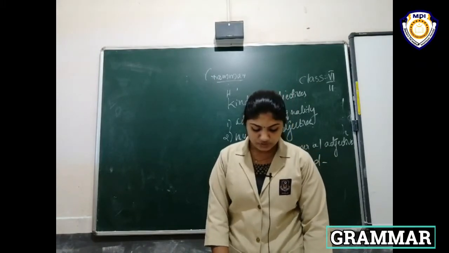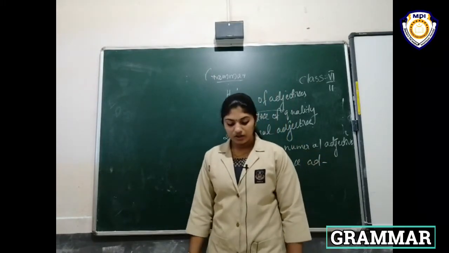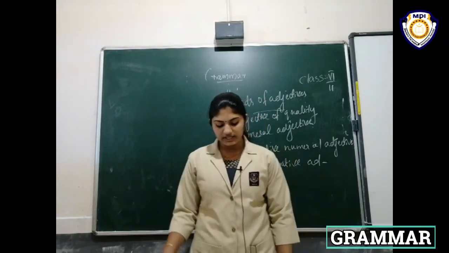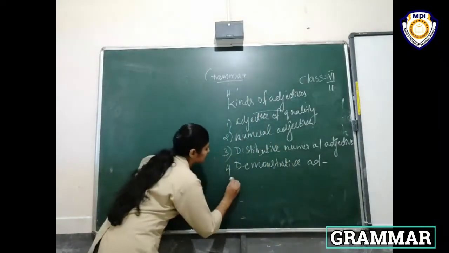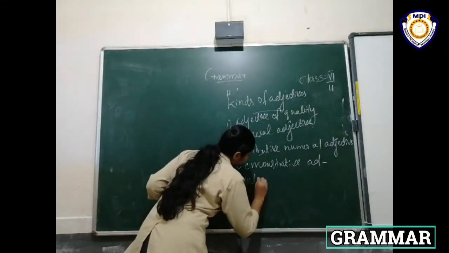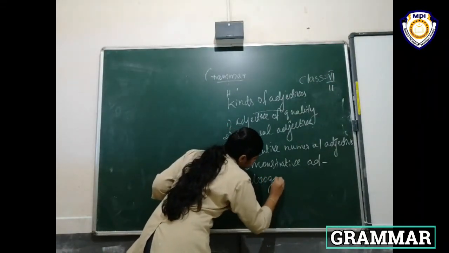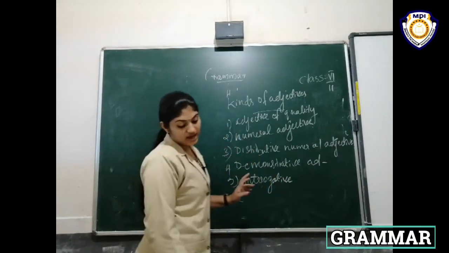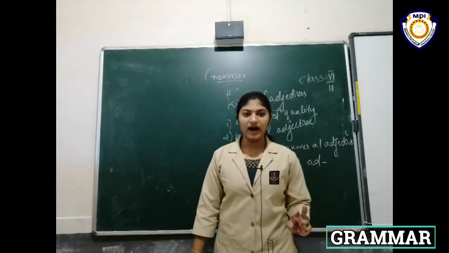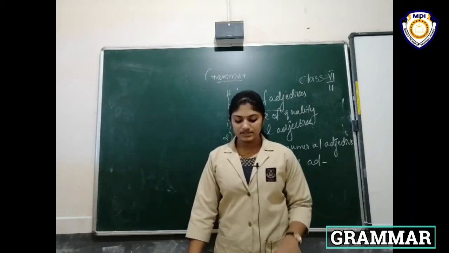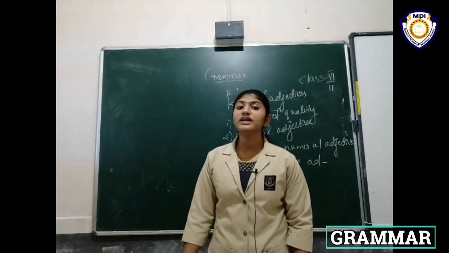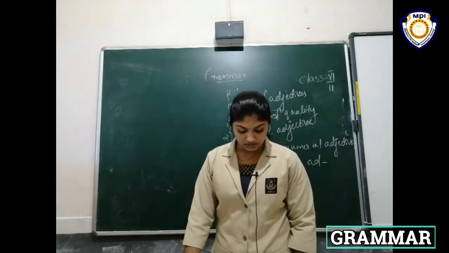Words such as what, which, whose are used before nouns to ask questions about nouns. These are called interrogative adjectives.